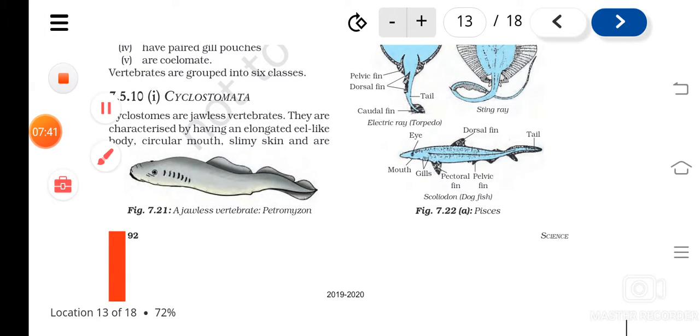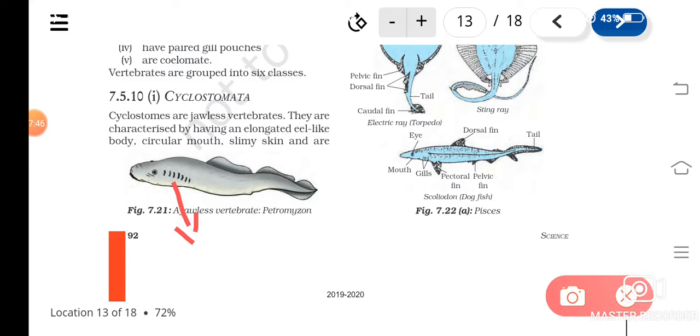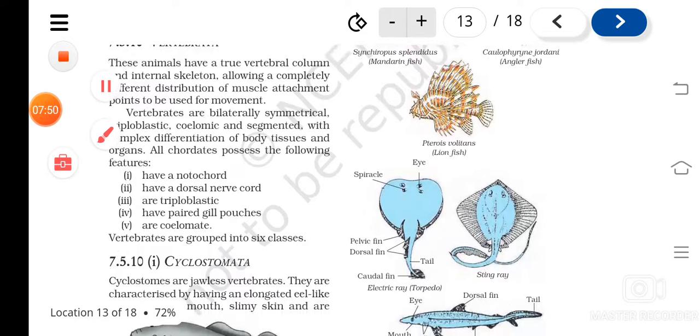They are having gill slits like this. Okay, and this will always be paired. So this kind of paired gill pouches we can see. And they are coelomate organisms. So I told you the chordates are divided into protochordates and vertebrates. Okay, so the characteristics of both we have studied now.